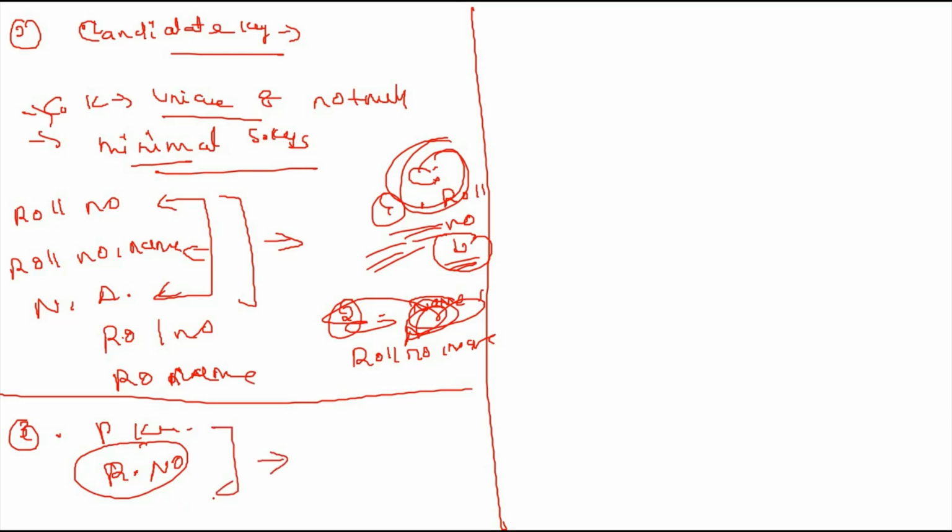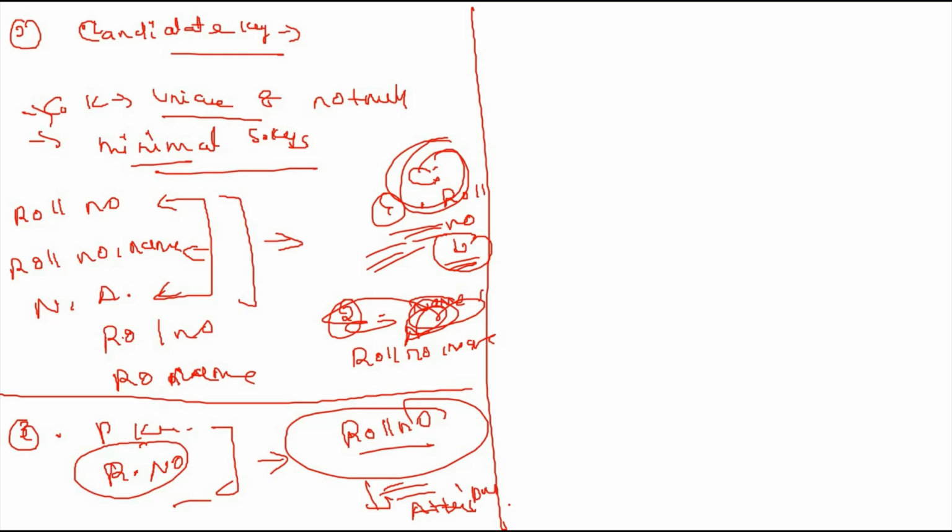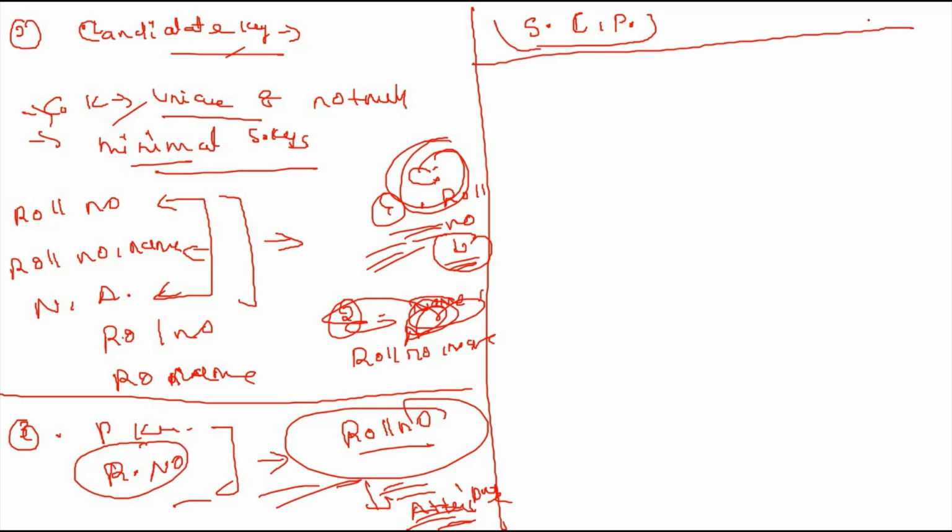So only one candidate key can become a primary key. So the roll number is the main primary key. Roll number is a rarely changed attribute, because a student's roll number is rarely changed. So this is the concept of super key, candidate key and primary key. These three concepts are similar.